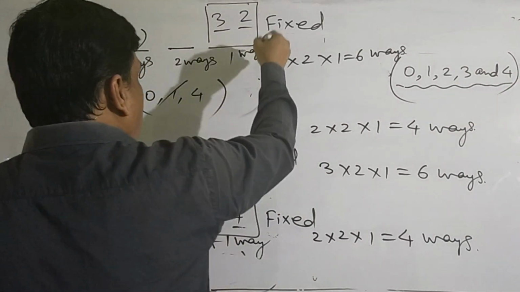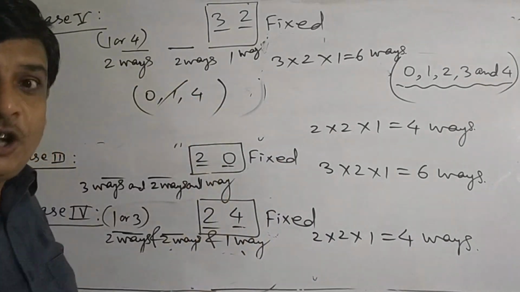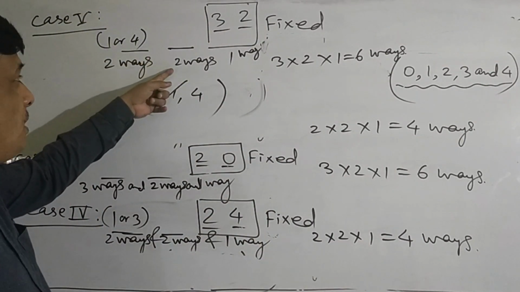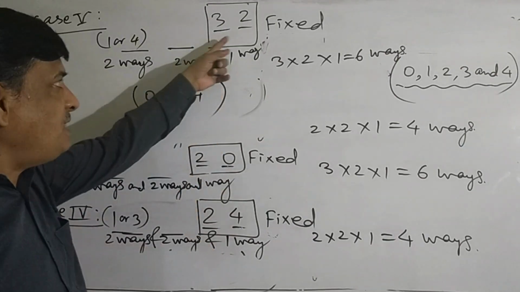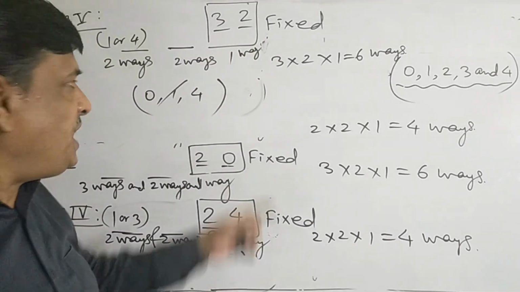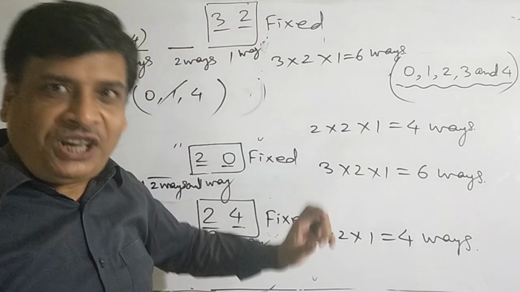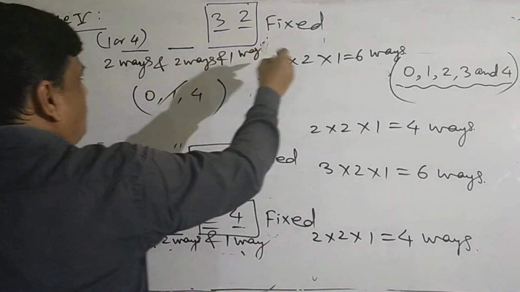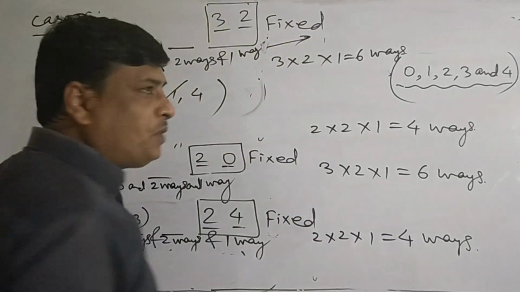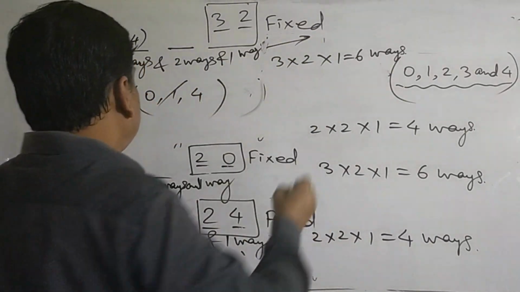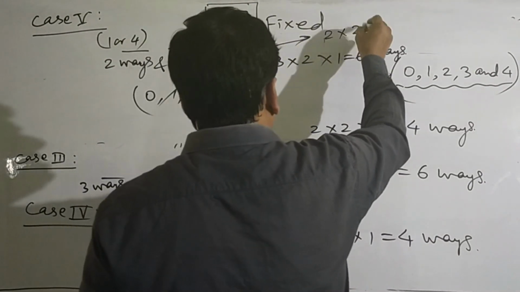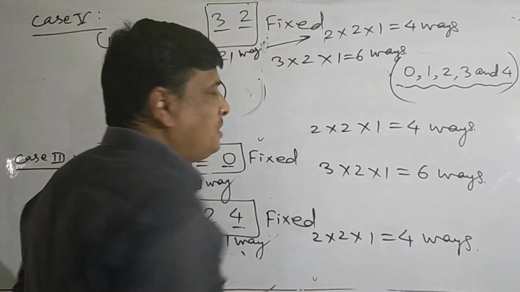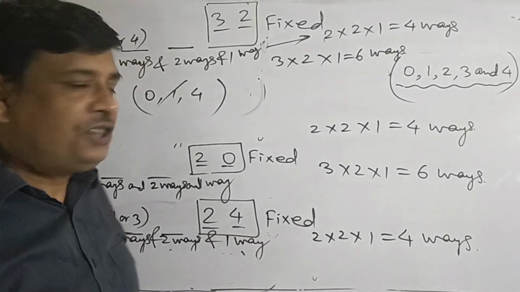So while counting these number of ways, first thousand place in two ways, hundred place in two ways, and the last two places, tens and unit, can be filled by one way by taking the numbers 3 and 2. So by the basic principle of counting, the multiplication principle, the total such numbers will be 4, having last two digits 3 and 2.